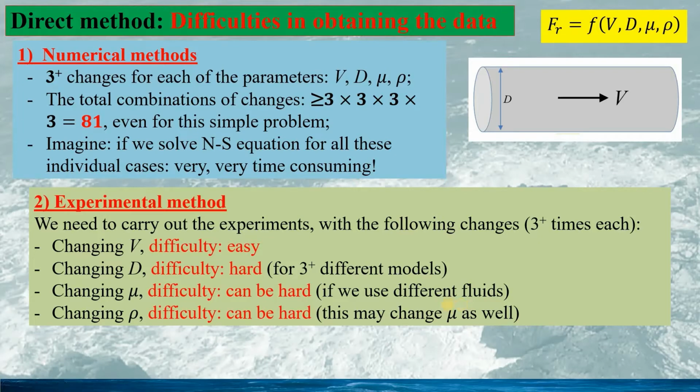Also, if we change the fluid for the experiment, the fluid viscosity and density would change together, not individually. So we can see the problem in the experiment. Here we are not going through how many combinations of the experiment we need to carry out, same as the more than 81 scenarios for testing.